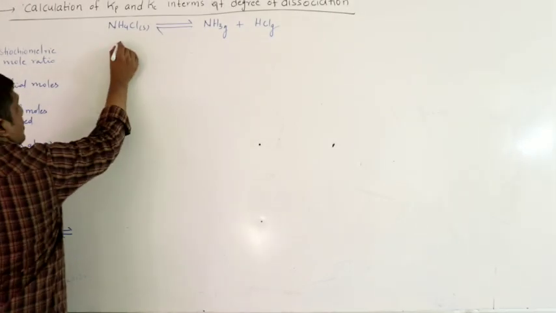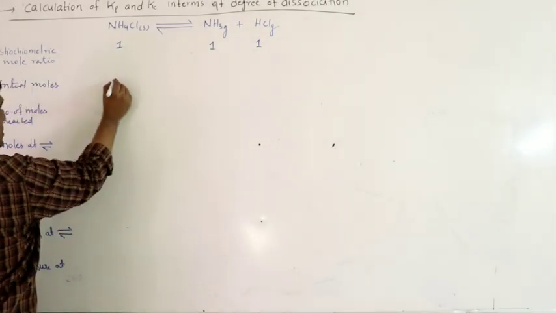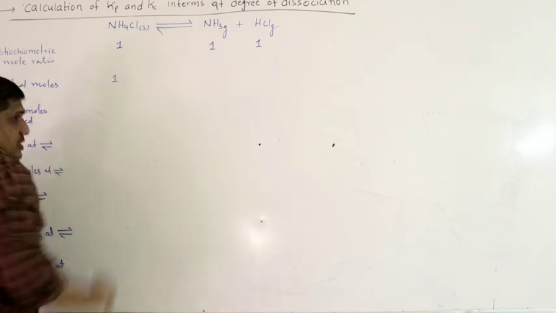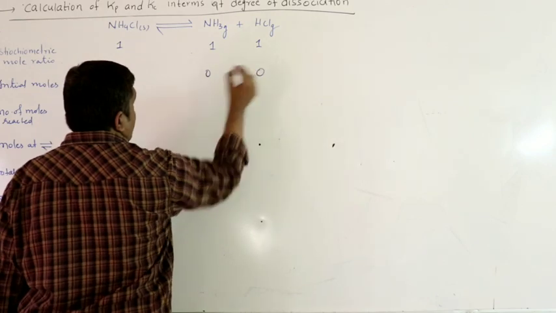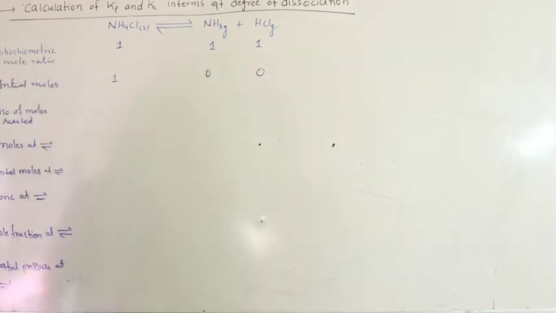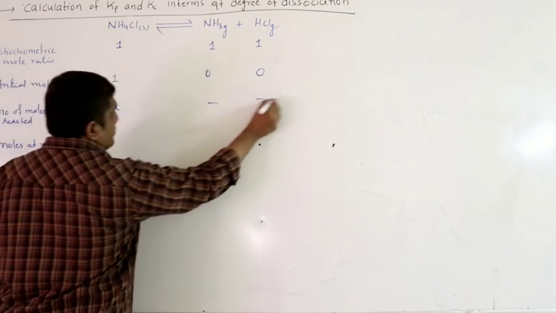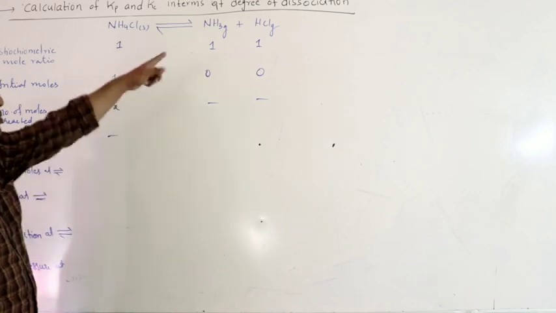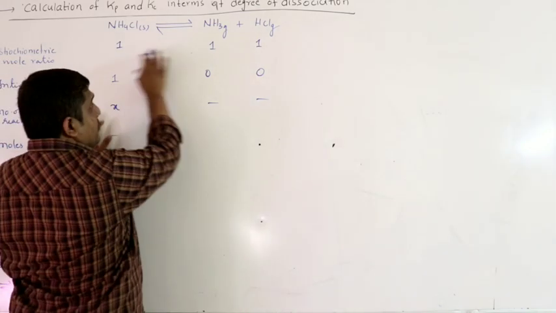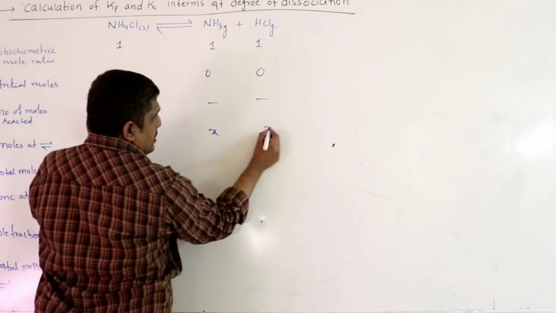So it is balanced, 1 mole, 1 mole, 1 mole. As I said, initial moles will be provided in the problem. Let us assume 1 mole here. So these two will be 0, 0, 0 and 0. So number of moles reacted, as I said, let us assume x. So moles at equilibrium solid, you can neglect. Moles of ammonia at equilibrium, for 1 mole you will get 1 mole, x moles are reacted. So you can write x moles, x moles.